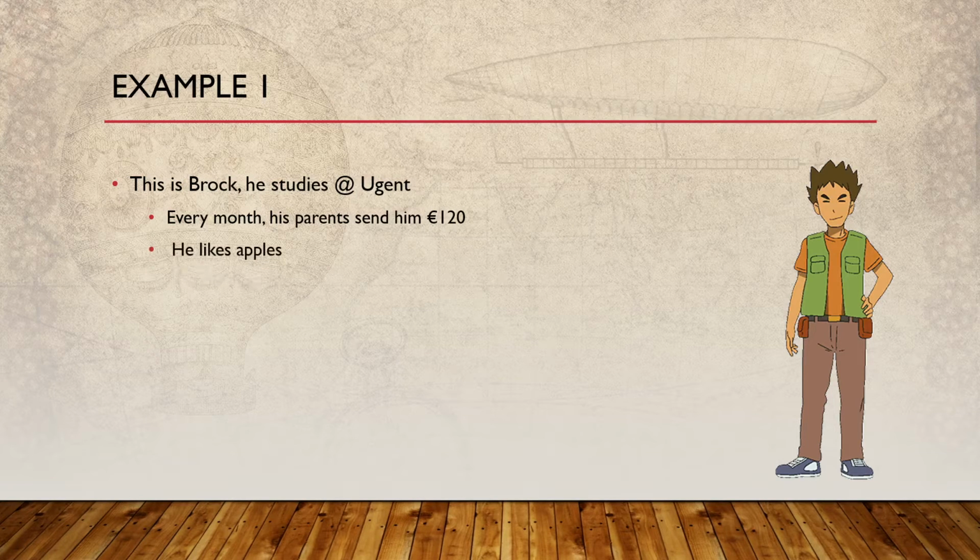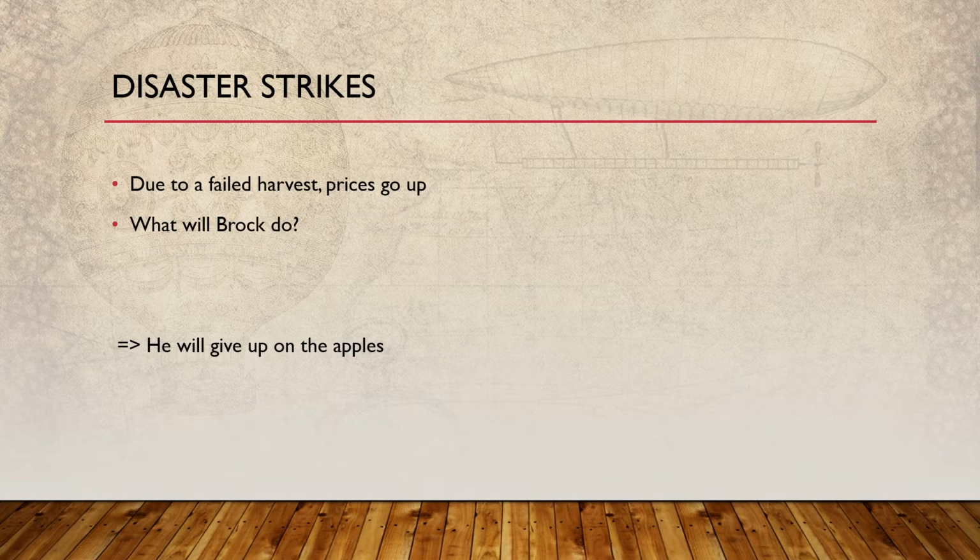So, the thing is, he loves a lot of things, but he really likes his apples. So, here we have a green apple. He really likes those, and every week he is buying these apples, okay? So, disaster strikes, as you can see. Due to a failed harvest, the prices of the apples will go up. And now the question is, well, what will Brock do?